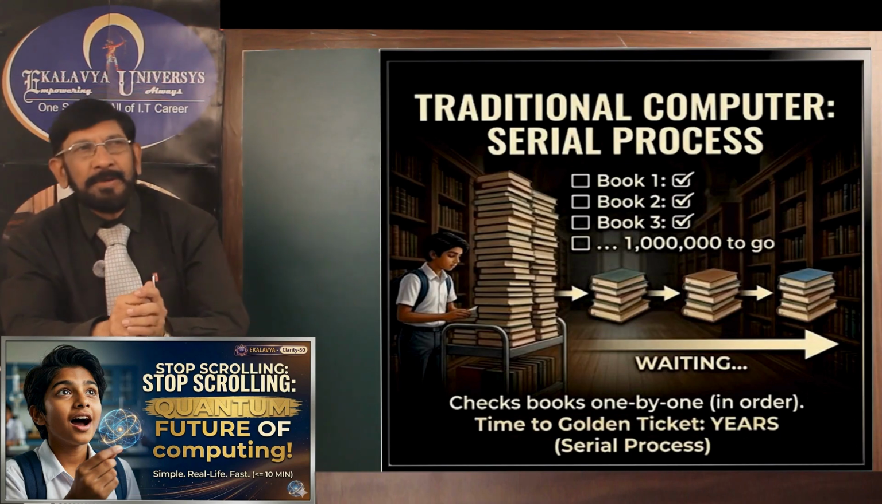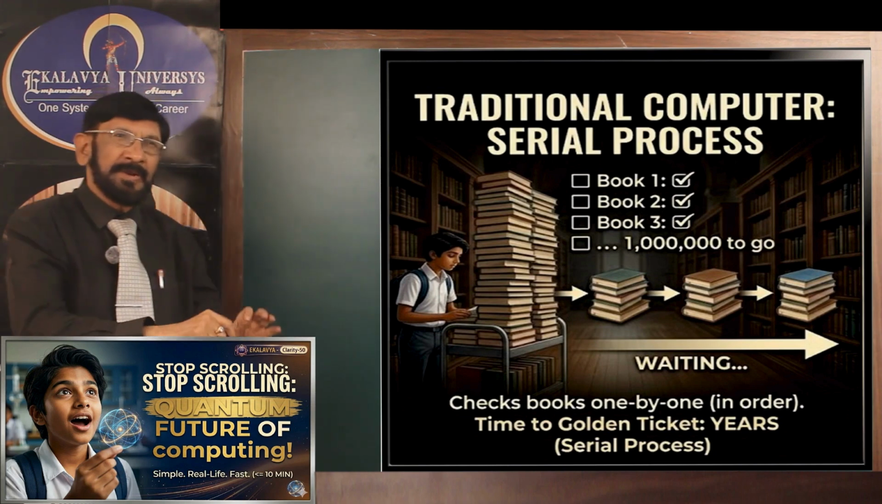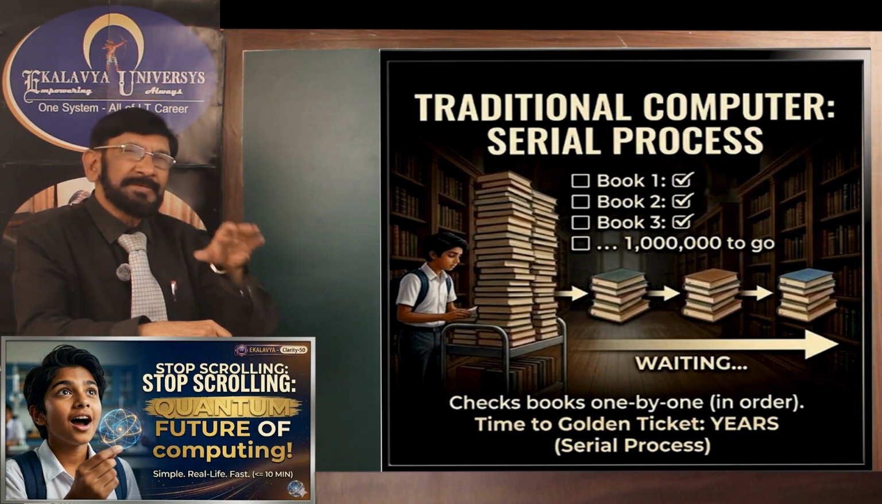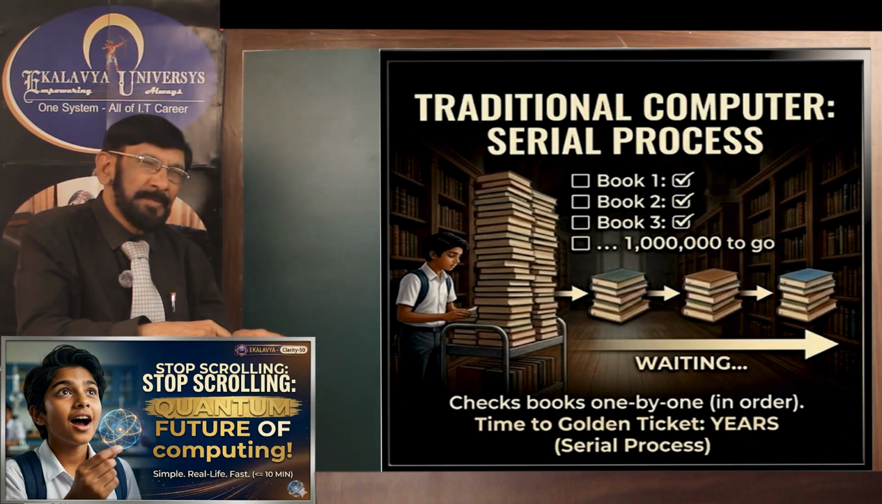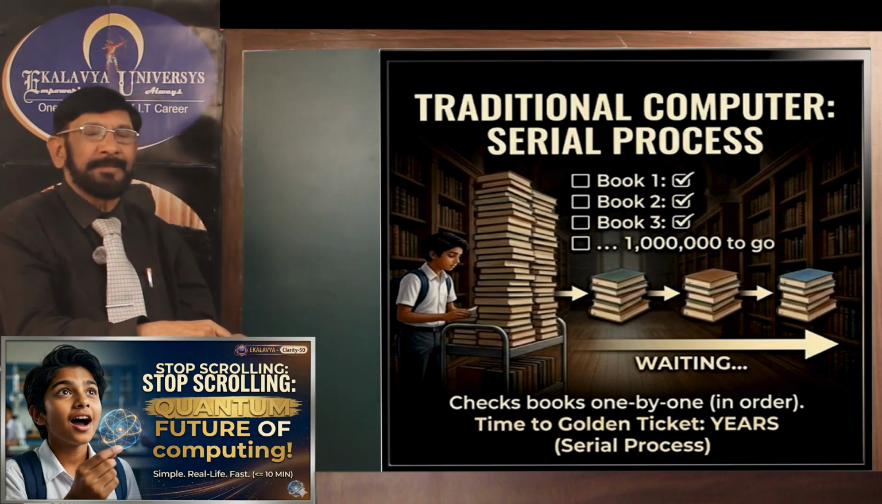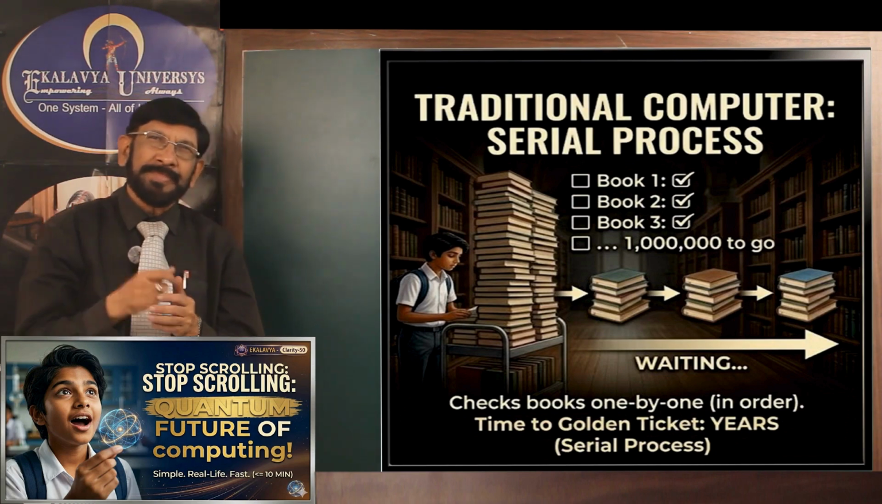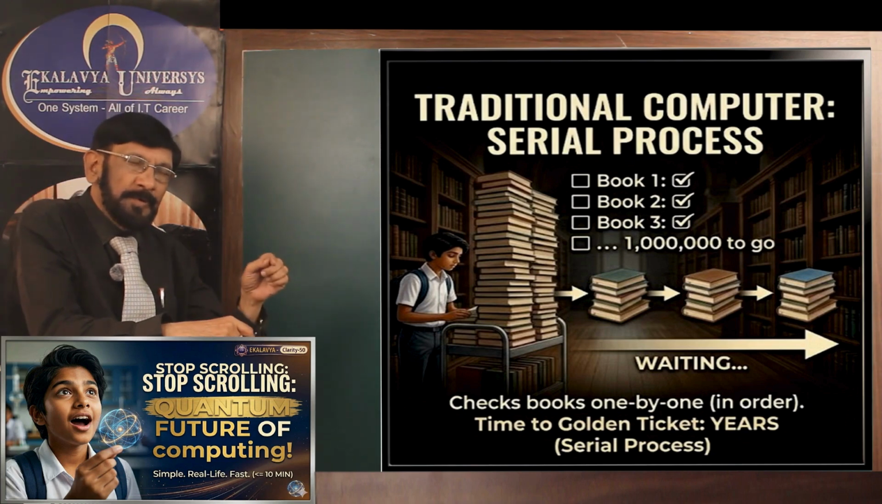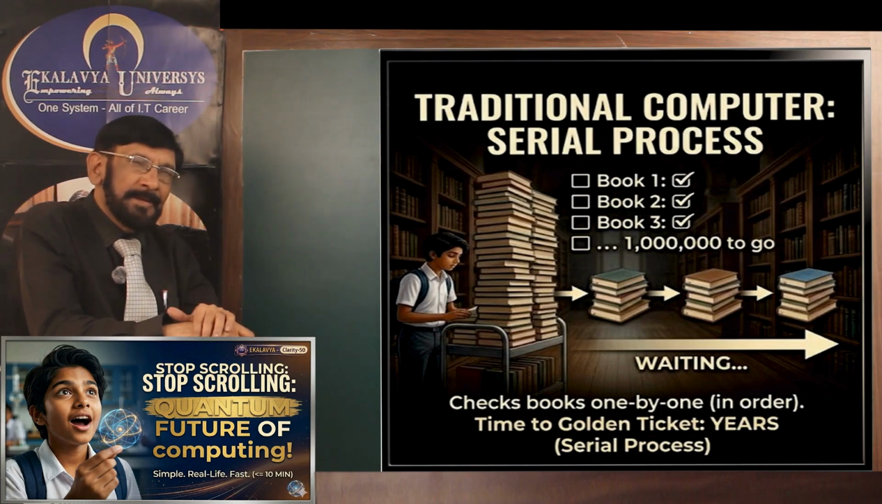In order to enable you to understand the difference between traditional computing and quantum computing, I give you the simplest example. You can explain it to anybody in no time and they can understand. In a library, there are a million books, 1 million books. In one of the books, there is a golden ticket. It should be discovered. That is the task.